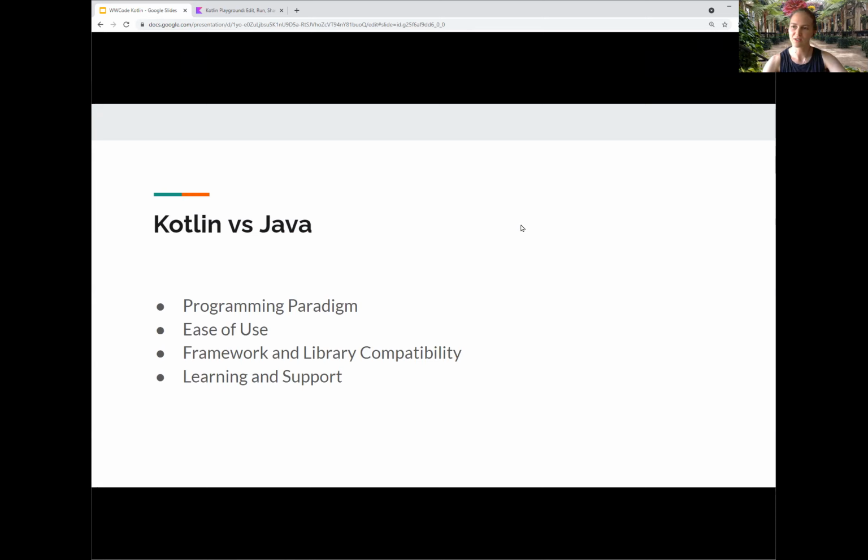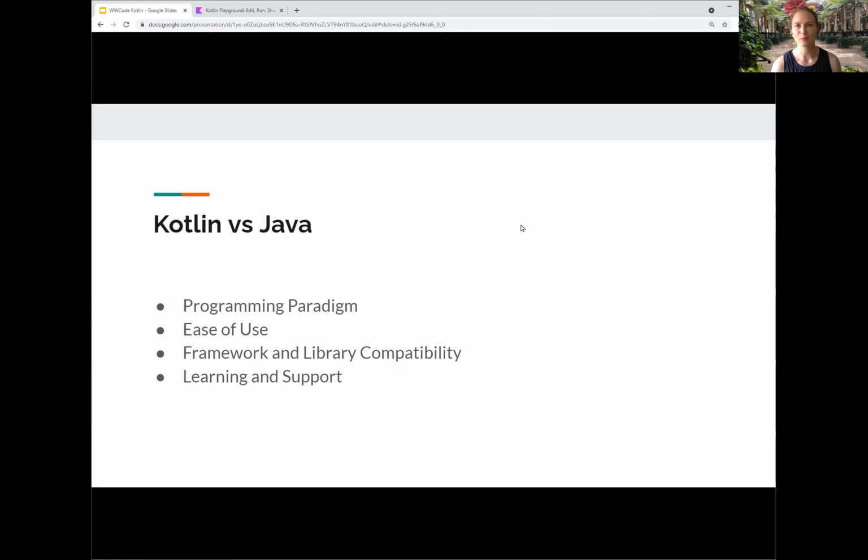Now I'm going to get into Kotlin versus Java. Before I get too far into these points that I'll be bringing up, I want to highlight that just because I'm here talking about why Kotlin is a great language doesn't mean that Java is a worse language. Java and Kotlin are both really strong languages and are used very broadly. They're not going away.